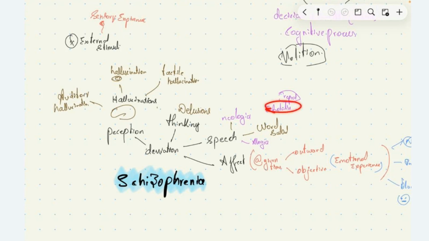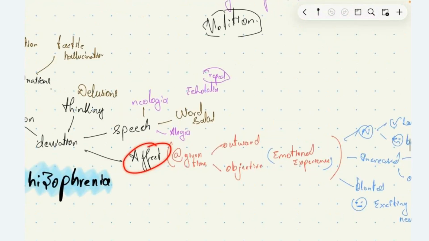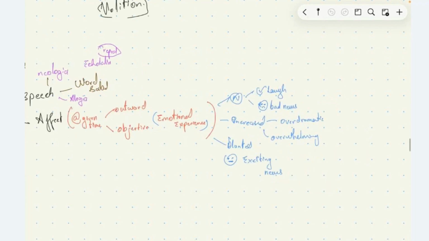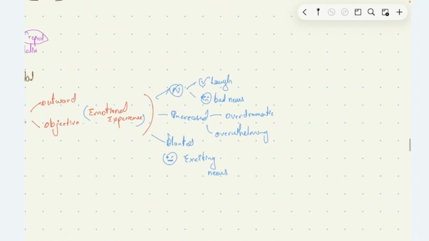These are speech disorders. Then the person may have deviation in affect. Affect means the outward objective emotional experience of the patient, which the clinician sees at a given time. At present, how the patient is outwardly expressing his emotions. For example, affect has been classified into normal, increased, and blunted affect.